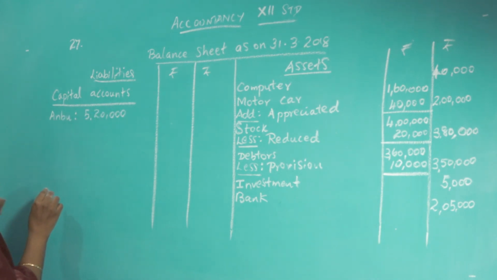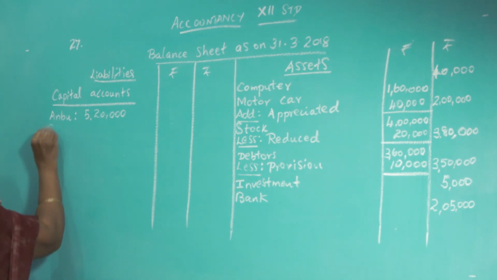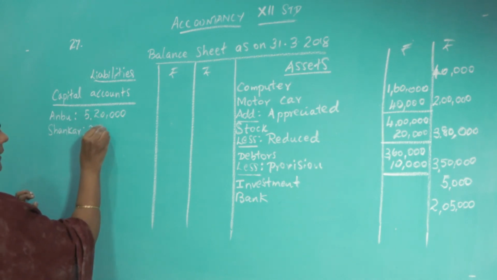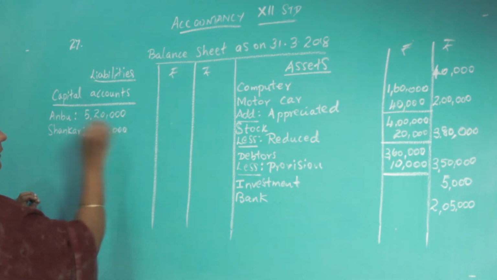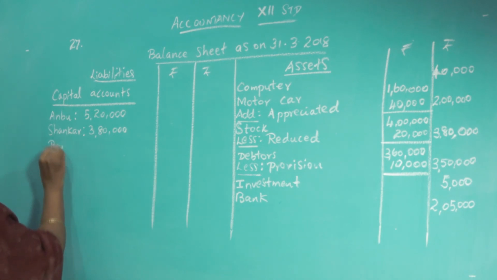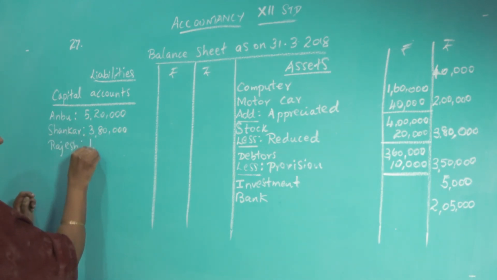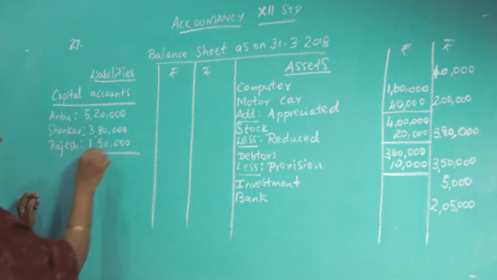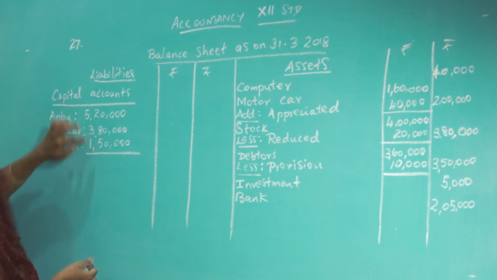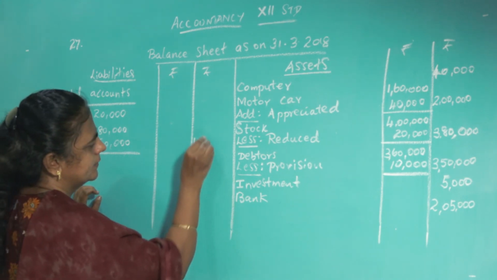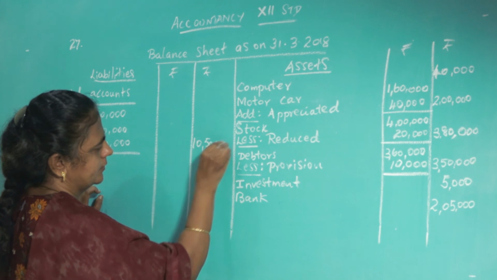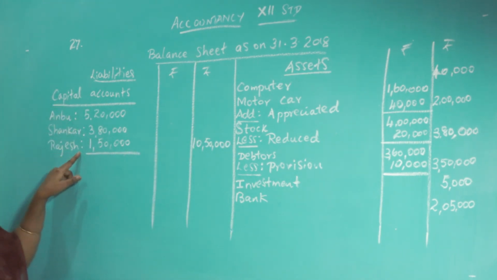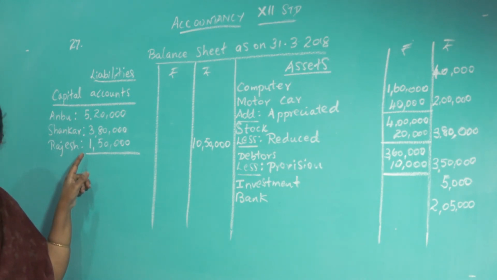Then after Anbu, Shankar 3,80,000. Then the last is the new partner Rajesh 1,50,000. So add all the three, 10,50,000. This you must be careful about. Take the last balance from the capital account we have already prepared.